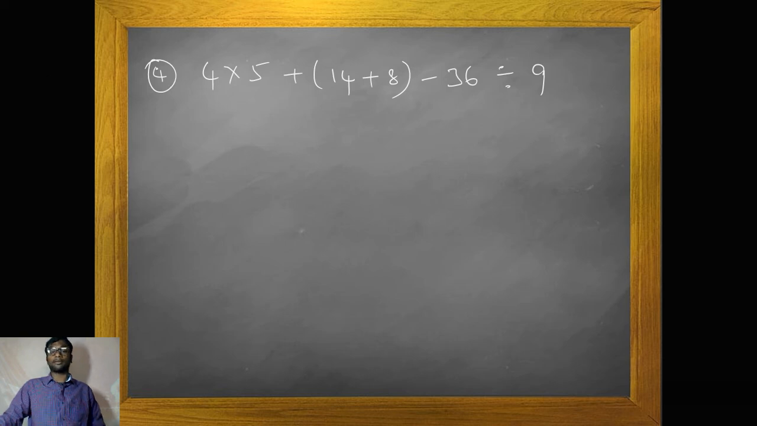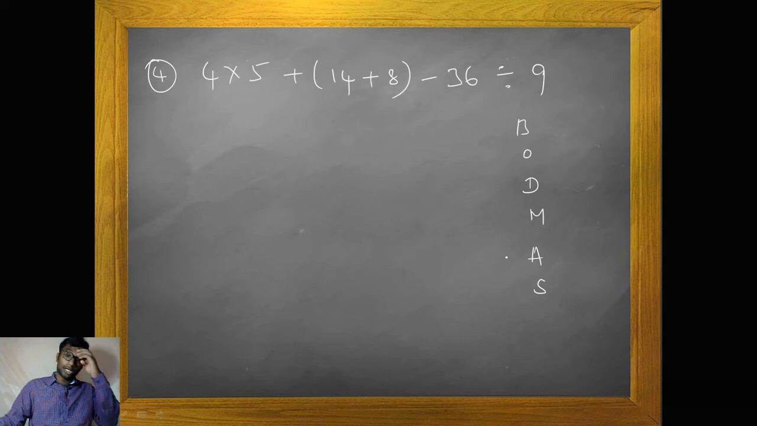Yeah, 4 into 5 plus 4 into 18 into 3 divided by 6. First of all, we should follow which principle? BODMAS principle, isn't it? BODMAS principle. Now go for it.